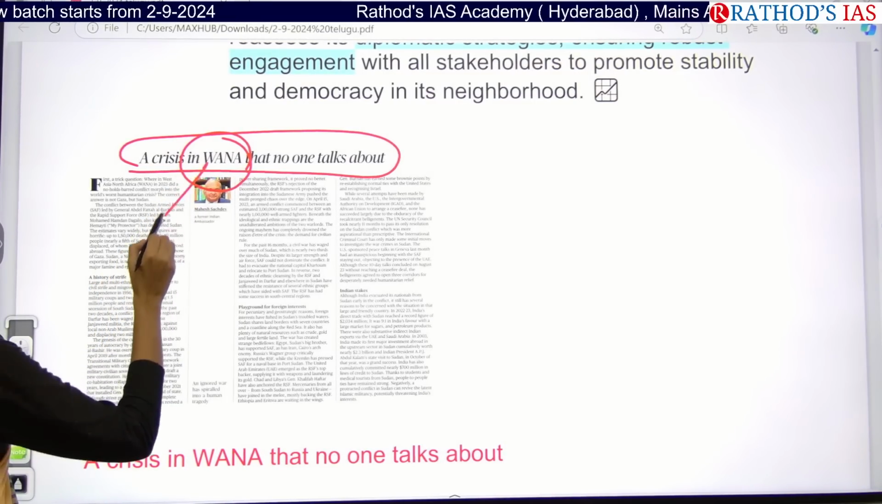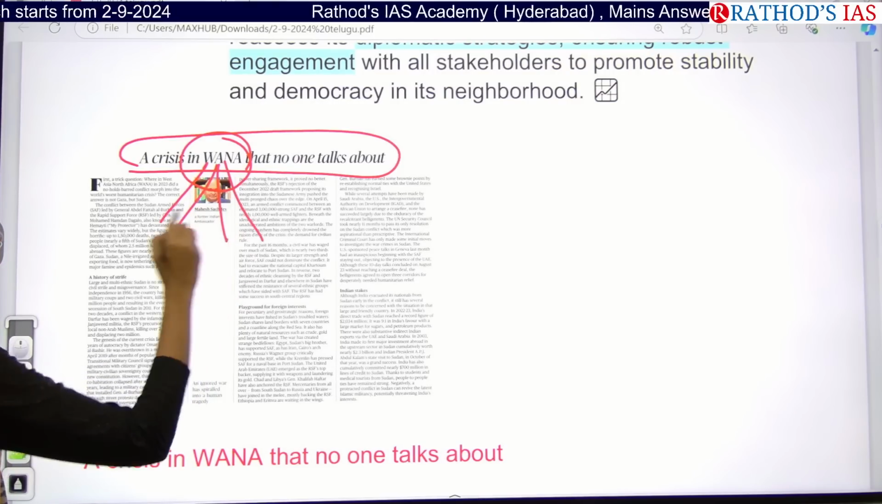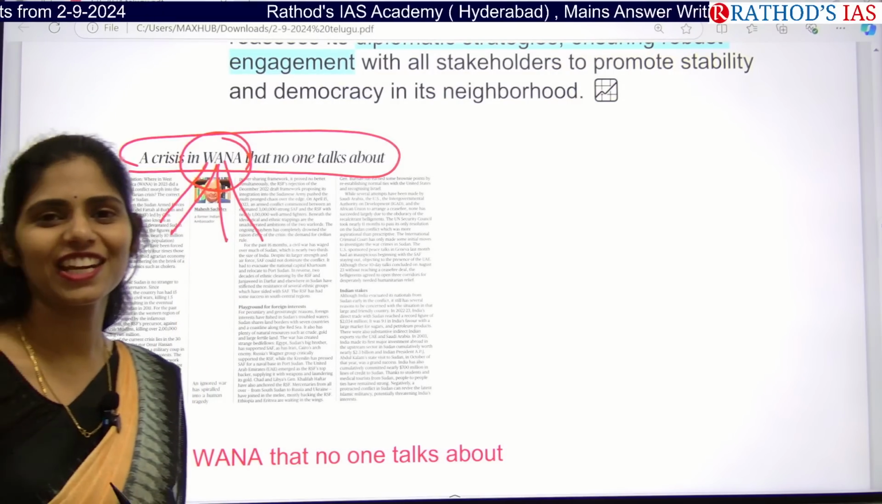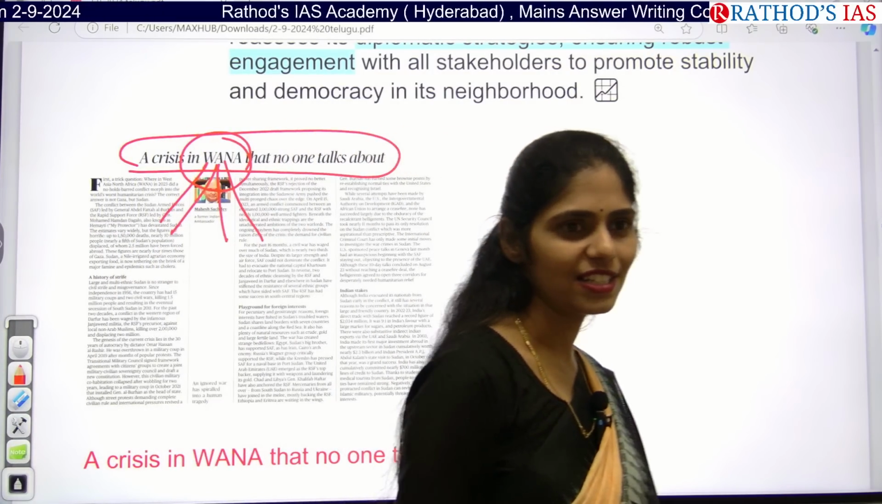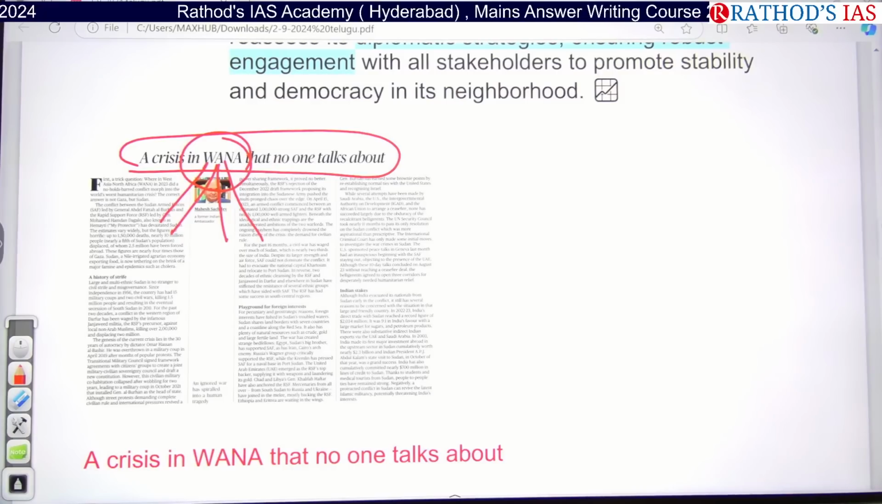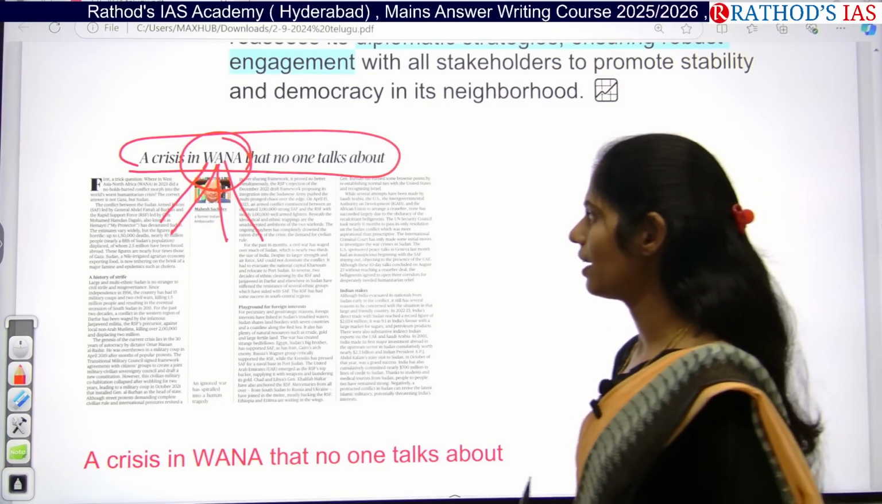WANA, West Asia, North Africa. So what is this West Asia and North Africa? Open your atlas and see. So where is the West Asia part located and where is this North Africa part? West Asia and North Africa.